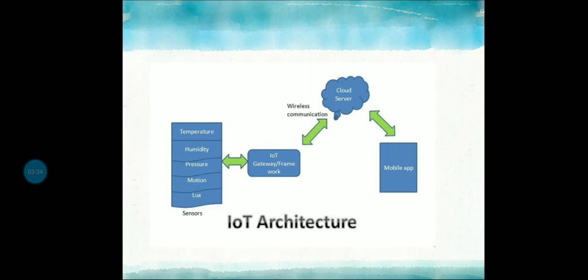You can see sensors like temperature sensor, humidity sensor, pressure sensor, motion sensor. These sensors send the data onto the cloud through a gateway, with wireless communication, because they are connected through the internet.